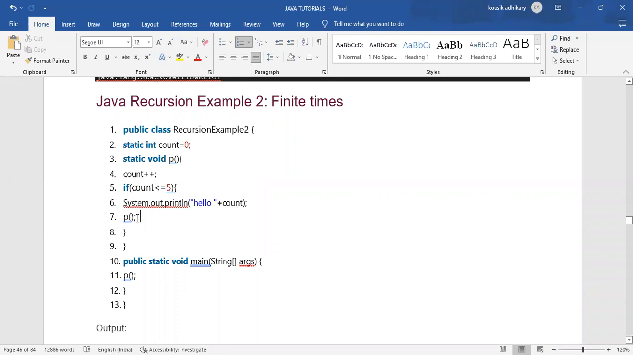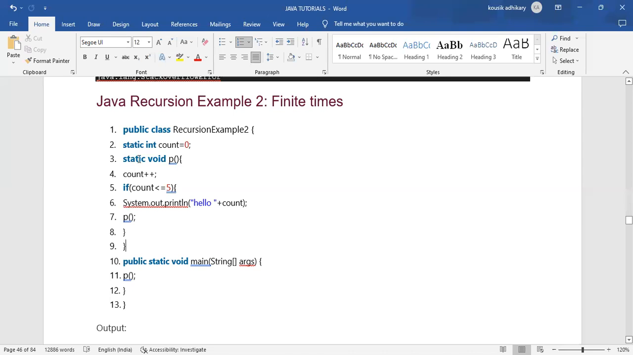And this is the syntax. Because this is the recursive method, within that method block, that method starts at line number 3 and ends at line number 9. Sorry, not line number 8, it is ending at line number 9.